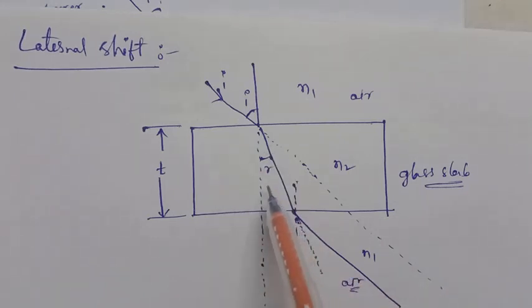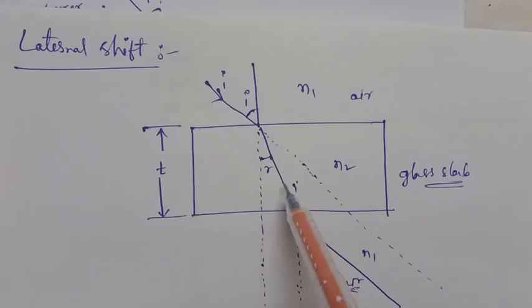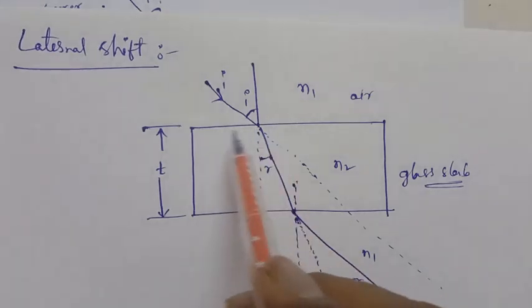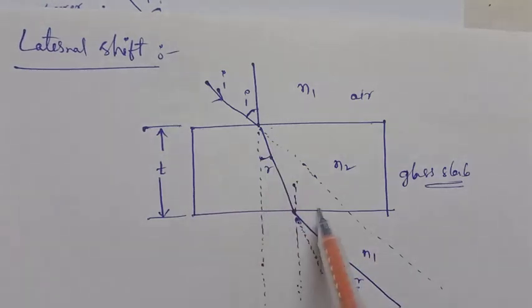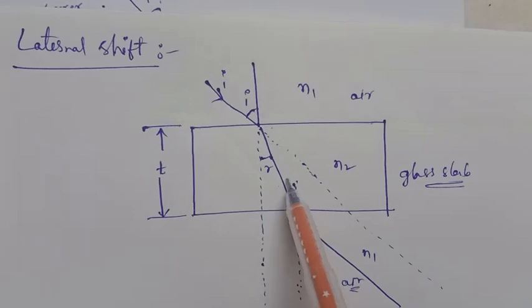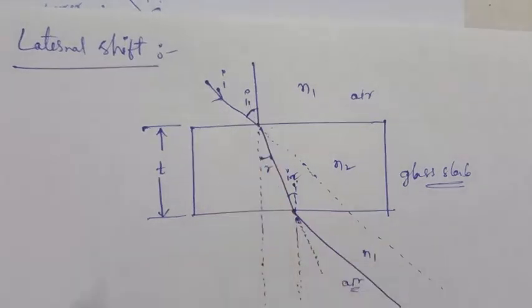Suppose this light ray travels up to this interface, it is the refracted ray. Again at this interface, this is the incident ray, called I2, and here it is called I1.